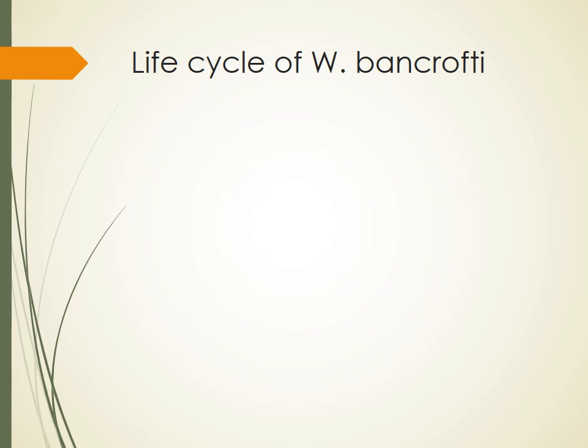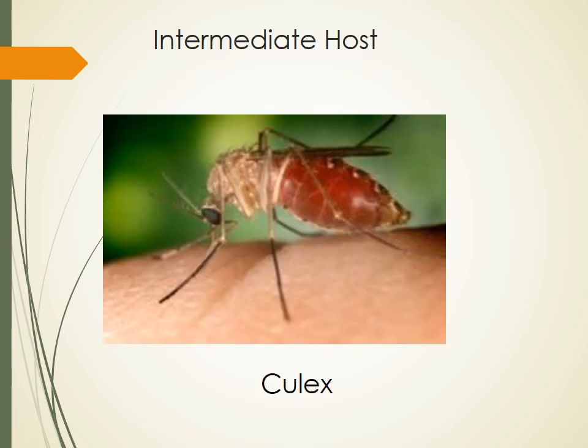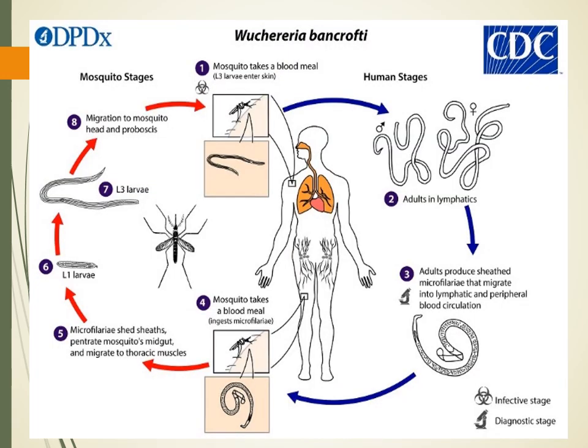Now we are coming to the life cycle of this worm. The definitive host is the human being, as we have already discussed. The intermediate host is the mosquito. It may be Culex, Anopheles, or Aedes. Any mosquito can transmit this infection, but in India, mostly it is due to Culex. The infective form is the third stage larva, which is transmitted by the bite of the mosquito. This is the intermediate host, the Culex mosquito, which transmits this infection.